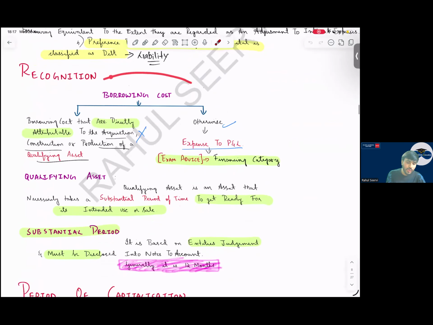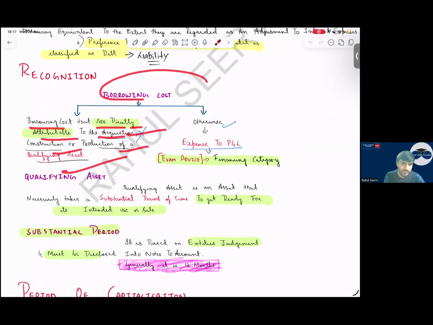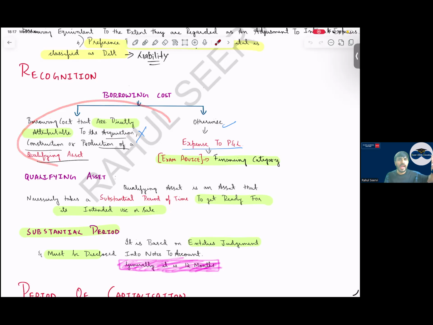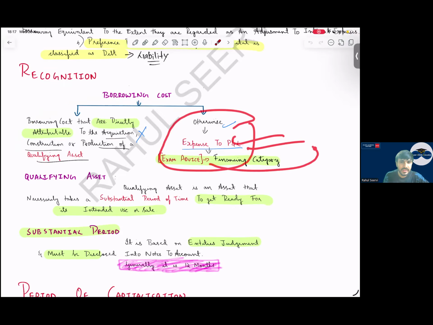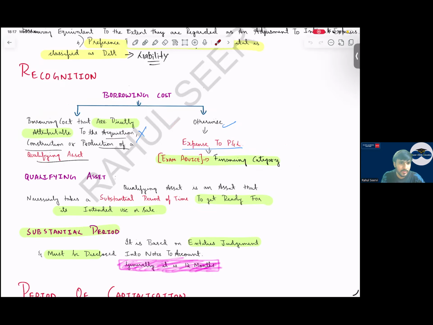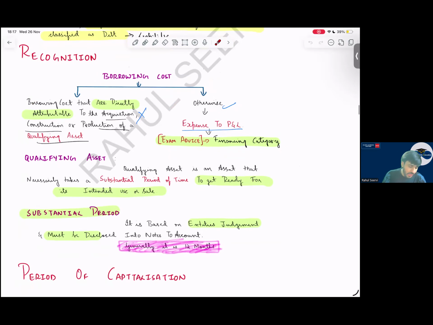Recognition. Borrowing cost we normally recognize in P&L. But the standard says if the conditions are met, we can record it as an asset. Borrowing costs that are directly attributable to the acquisition, construction, or production of a qualifying asset are capitalized. If not, expense into P&L. Which category? Financing category. Exam advice, it's an important advice.